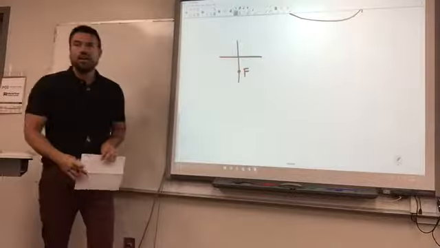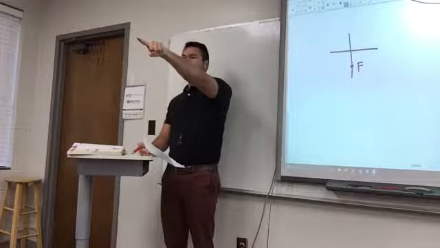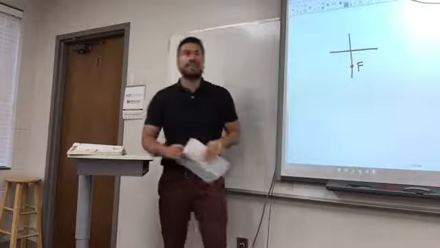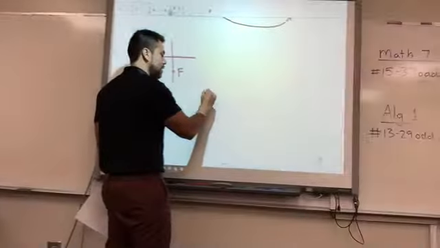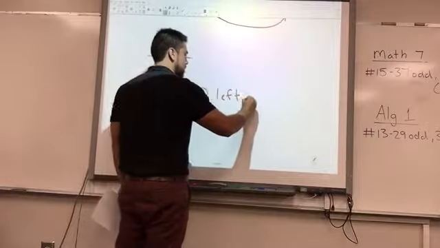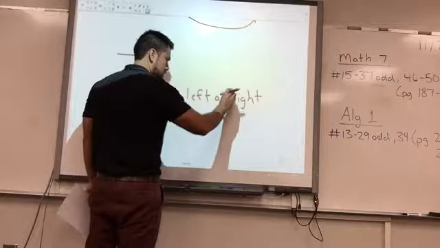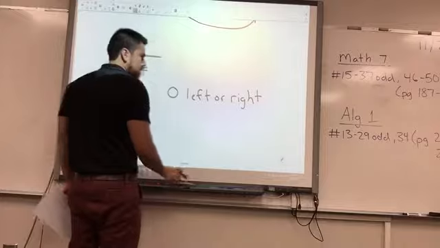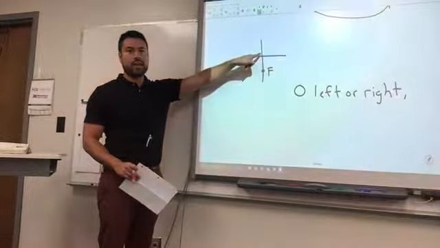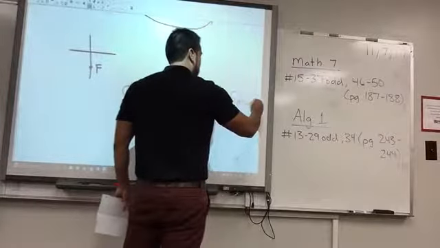Okay, so that's F. From the origin, starting right at the middle of the two axes, where did I go, left or right? You went 0. I didn't go left or right, so I'll put here 0 left or right, because I did not go either way. And then from there, where did I go? I'm still at the origin. I went 5 down. Good. So I'm going to write here 5 down.